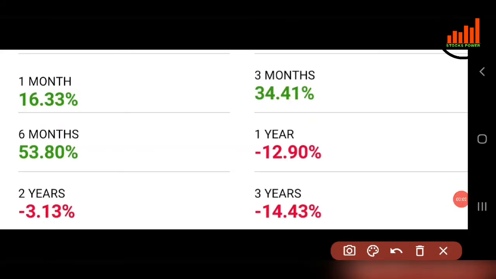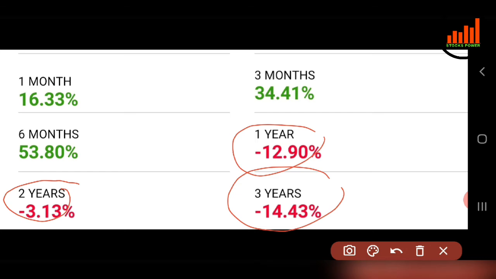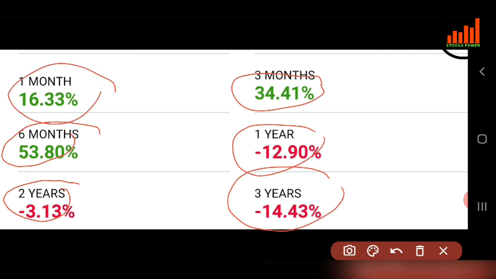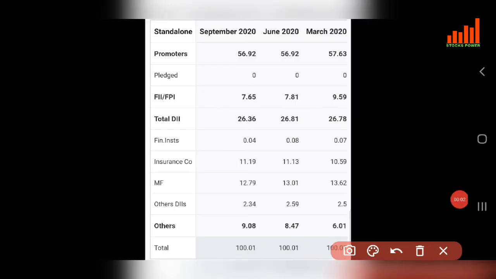Now we will see how much percentage of returns SBI Bank has given in past years. In the past 3 years it has given negative returns. In the past 2 years also negative, and in the past 1 year also negative. But in the past 6 months it has given positive returns of 53.80 percent. In the past 3 months it has given 34.41 percent, and in the past 1 month 16.33 percent. Compared to the past 3 years, it has given good returns in the past 6 months.